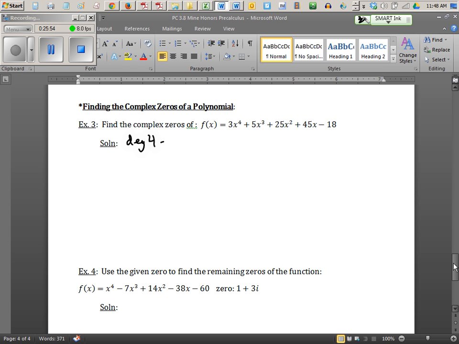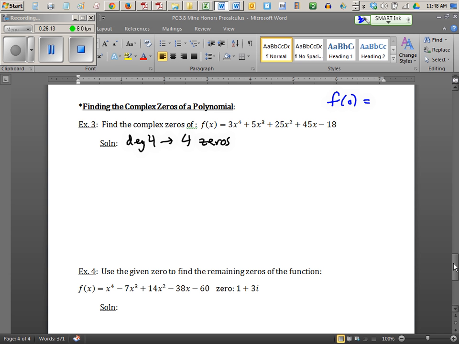It's degree 4. We're expecting 4 zeros. Are they all real numbers? Probably not. Okay, so what are we going to do? P's and Q's. Before I do my P's and Q's, I would like to try something. I just want to see what happens if I plug in 0, because I can do that in my head.